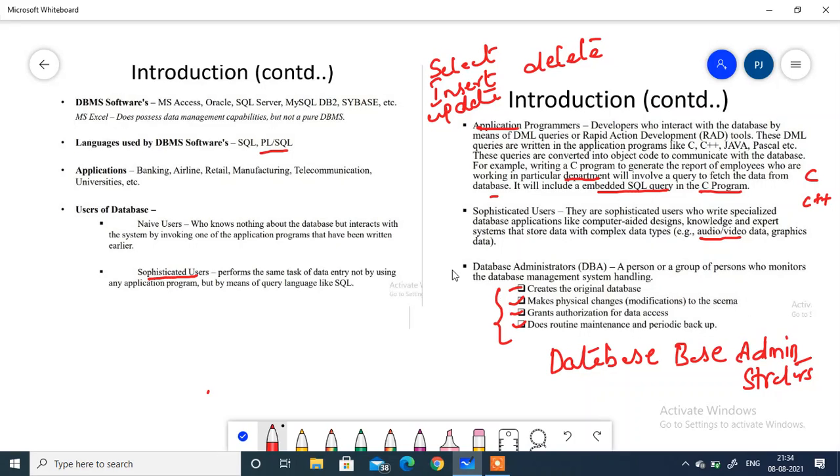If you don't have a DBA, we have some problems. Why? Because unauthorized access is going to happen. The database administrator is there to handle everything, and